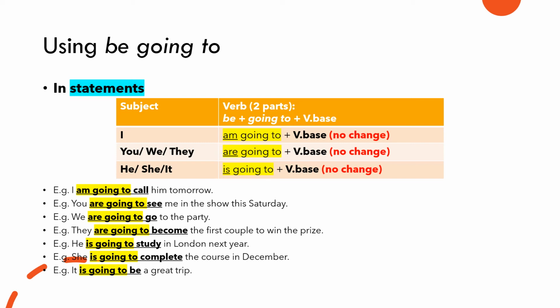And of course, you can contract the subject and the be. For example, I am going to can become I'm going to. You are going to can become you're going to. We are can become we're. They are can become they're. He is can become he's. She is, she's. And it is going to be can become it's going to be.